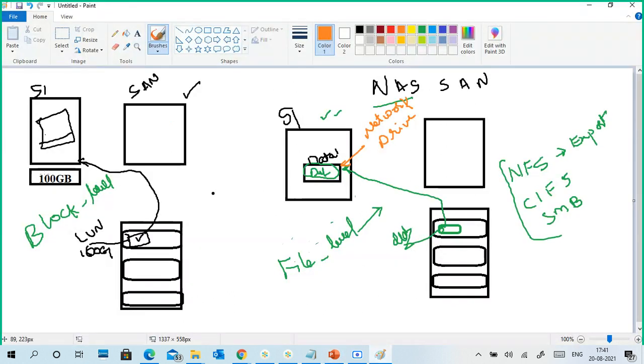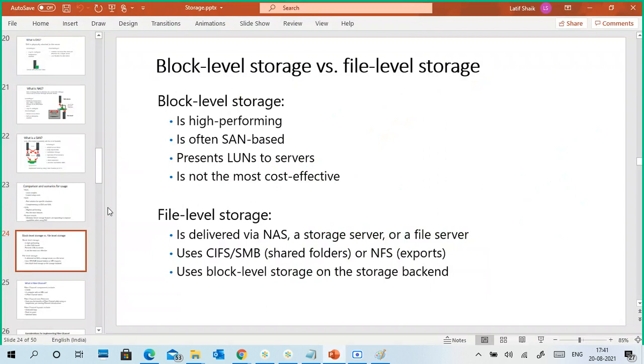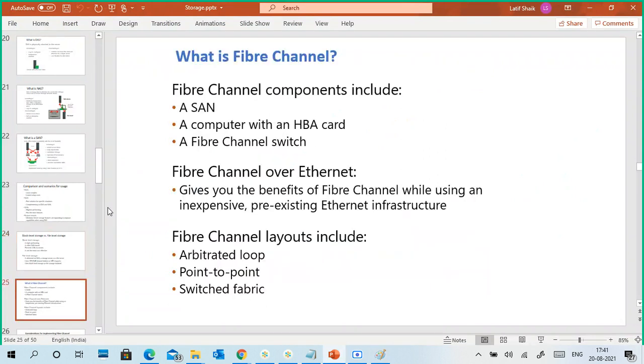So this is the block. In this block you create a folder and share it, and other machines store the data centrally. On top of block level storage you can create file level storage also. So NAS and SAN are not different kinds of stuff. Both are almost the same; both are for centralized storage. Remember, that's why I'm telling each point two, three times. If you don't understand one time, the second time at least you will get it.